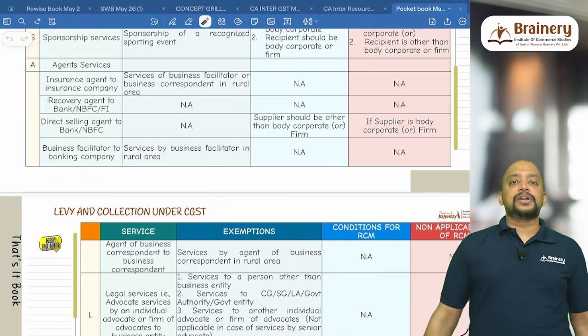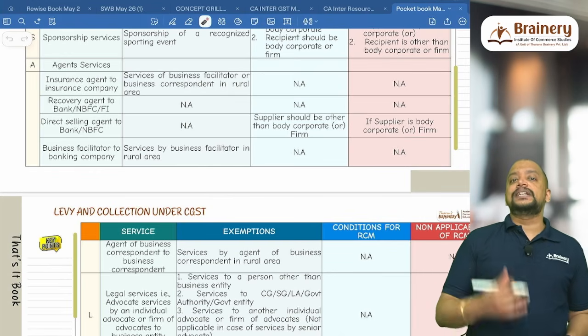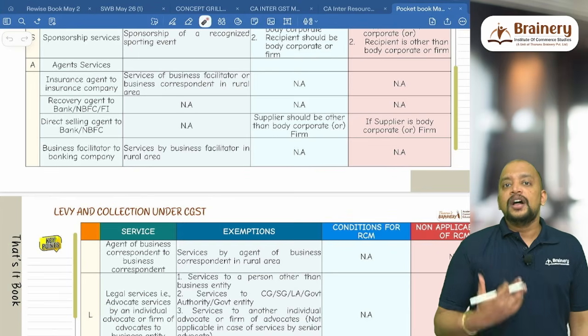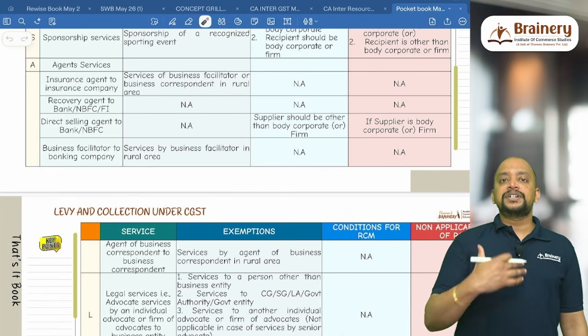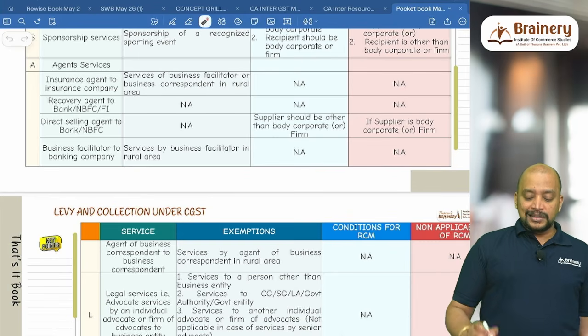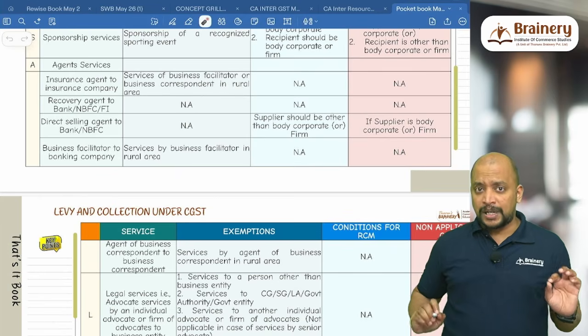But we have an exemption. If that insurance agent is a business facilitator or a business correspondent appointed in rural area, the commission earned by the insurance agent will be exempted. Then we don't have any condition for RCM or non-applicability of RCM.